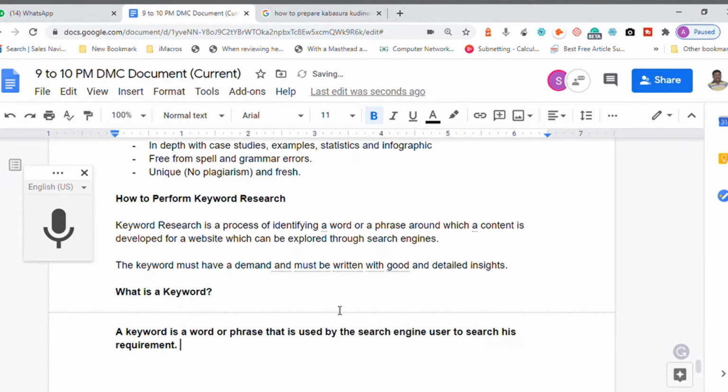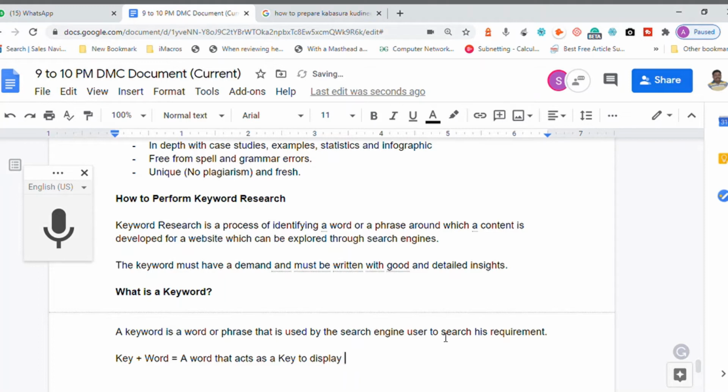So a keyword can be a single word or a long phrase that is used by the search engine user to search his requirement. Indirectly, I can split this like this: key plus word, which means a word that acts as a key to display relevant information to the query.